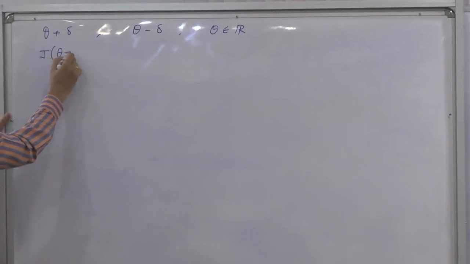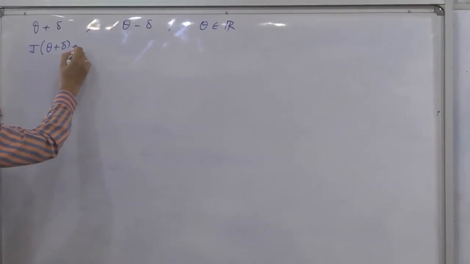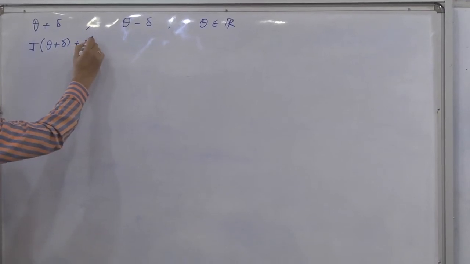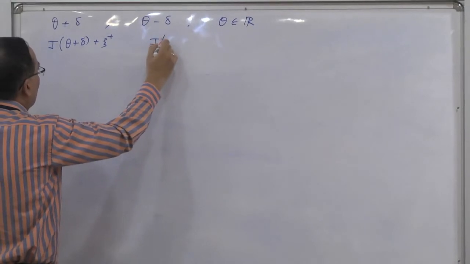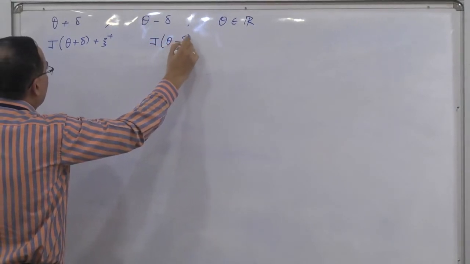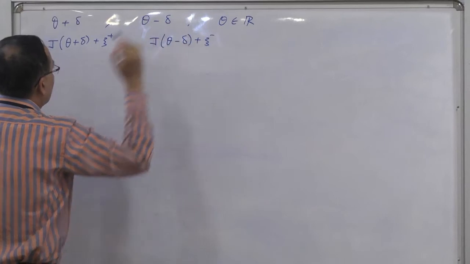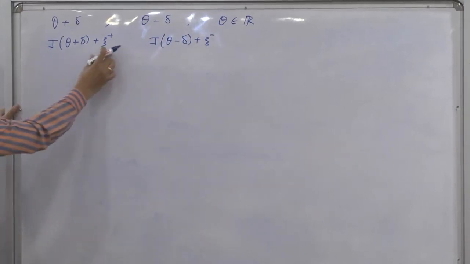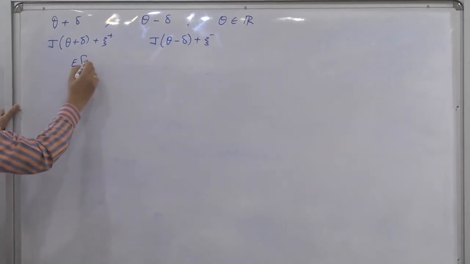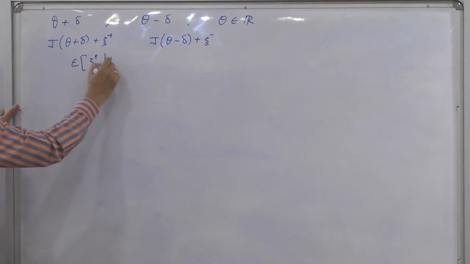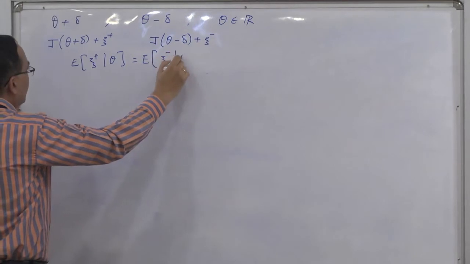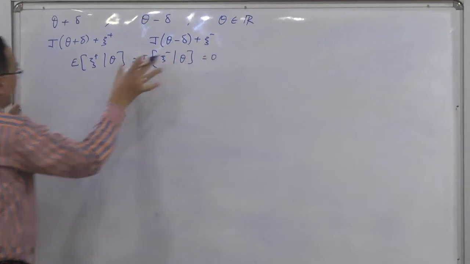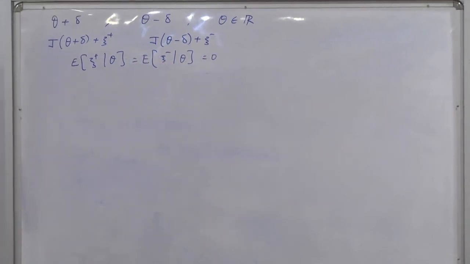So J of theta plus delta plus noise is what you observe on the first simulation, and on the second what you observe is J of theta minus delta plus another noise. Let's say these noise random variables satisfy the property that the expectation of xi plus given theta and the expectation of xi minus given theta are both 0.